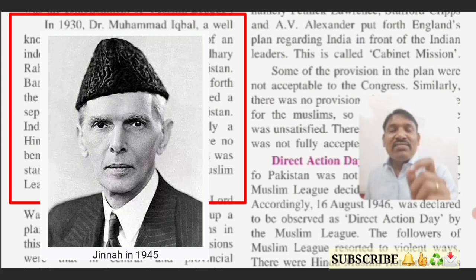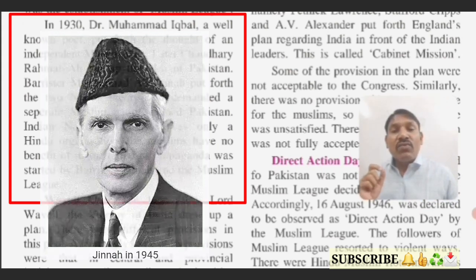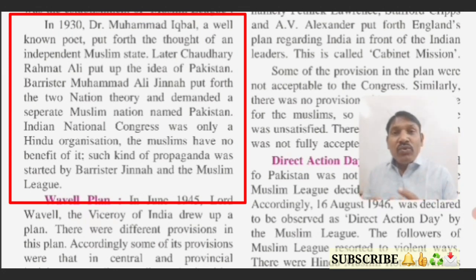But according to Barrister Muhammad Ali Jinnah, the Indian National Congress was only a Hindu organization and the Muslims had no benefit from it. Students, if you have studied the formation of the INC, its purpose was to unite people of all castes and religions to fight against the British government, to maintain unity and peace in people's minds, and also to awaken the feeling of freedom in common people. So these were the basic principles of the INC.